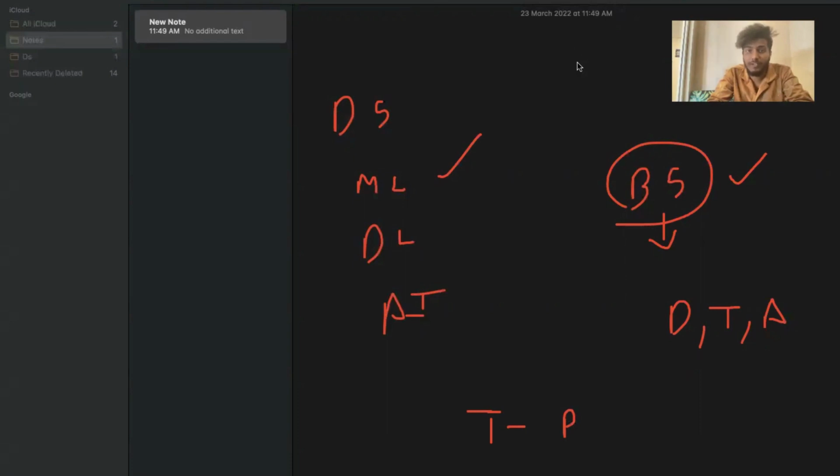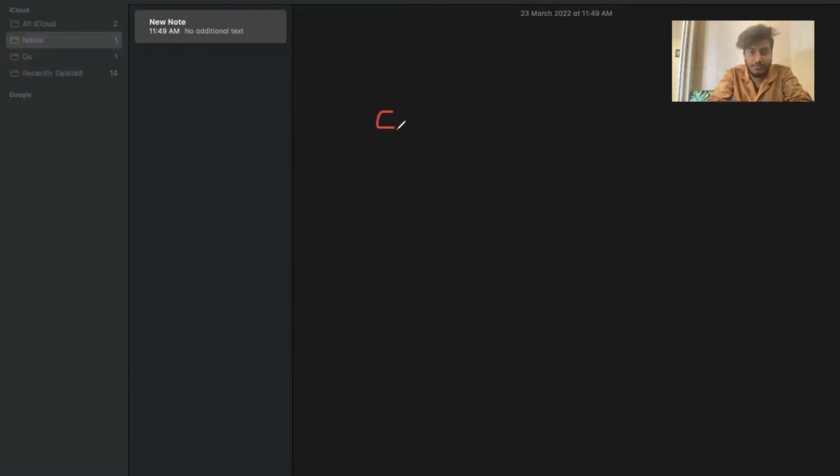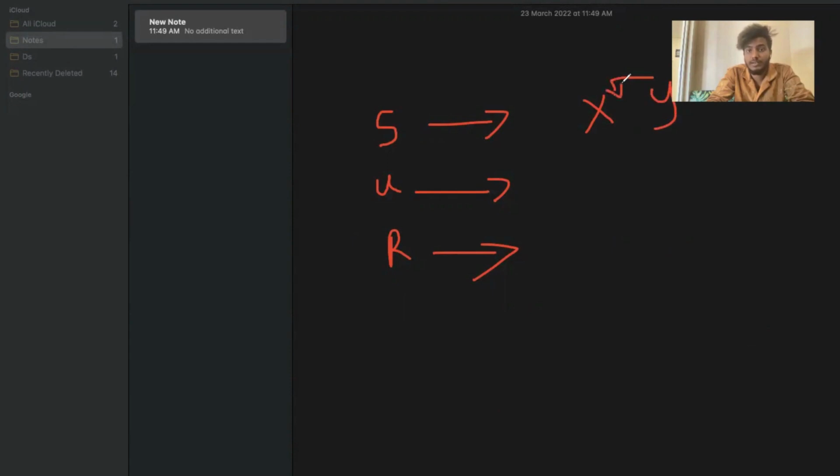So basically machine learning will be of three types. One is supervised, one is unsupervised, one is reinforcement. So what is supervised machine learning? What is unsupervised machine learning? And what is reinforcement learning? Generally supervised means output depends on input. When output depends on input, it is known as supervised machine learning. What is unsupervised learning?